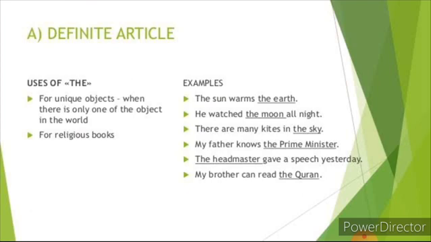Now look at the example children. The sun warms the earth. The sun is only one, whereas the earth is also only one. So before that you can use the article the. So the sun, the earth. Now look at the next example. He watched the moon all night. Moon is also only one. So before that you can use the article the. He watched the moon all night. Look at the next one. There are many kites in the sky. Sky is also only one. So you can use the article the.